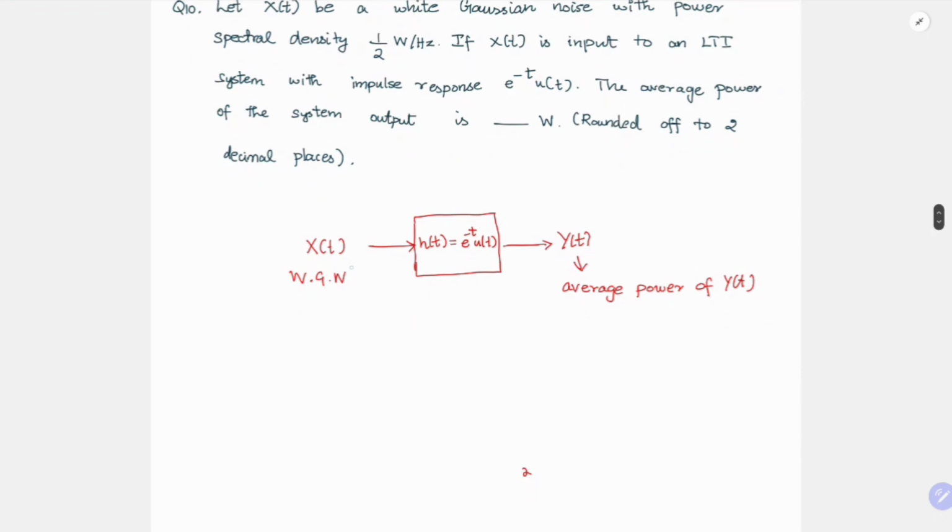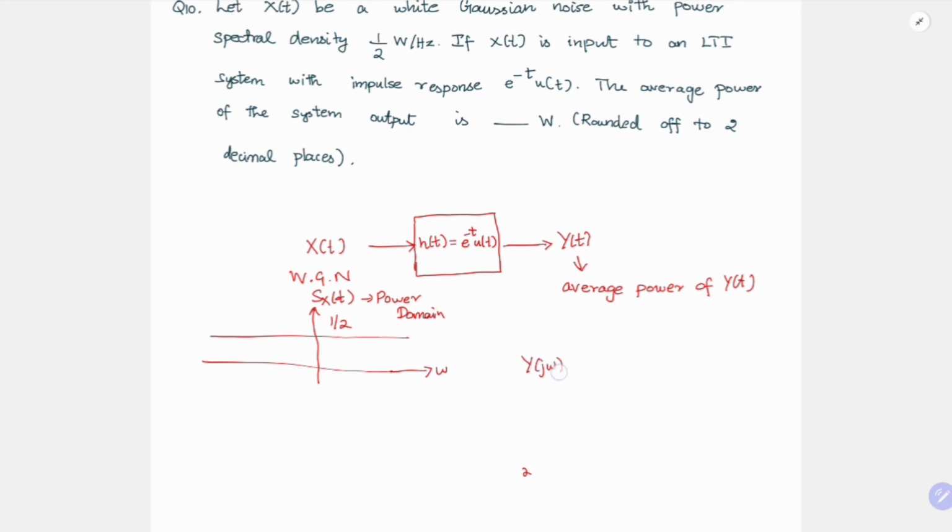So coming to the input, what does white Gaussian noise mean? It means that its power spectral density is going to be constant, and that constant is given as 1 by 2. So this is S_xx of f, and this is in the power domain. But here we are dealing in the signal domain, right?